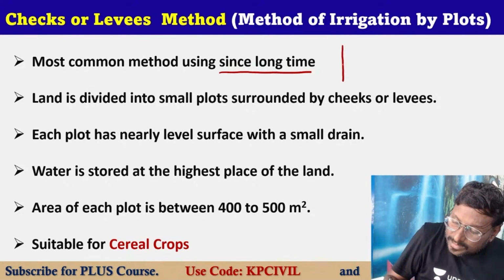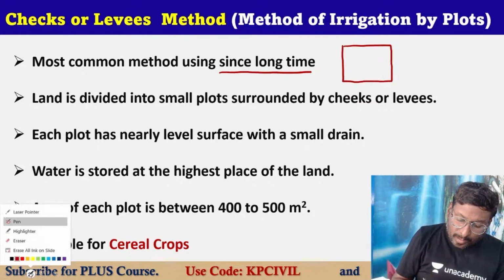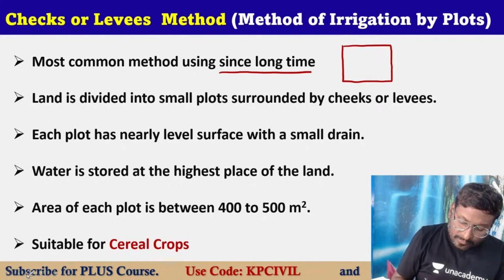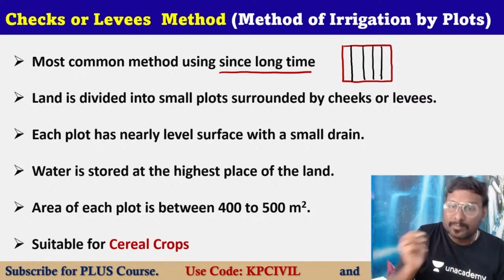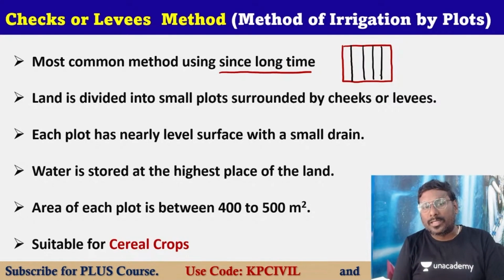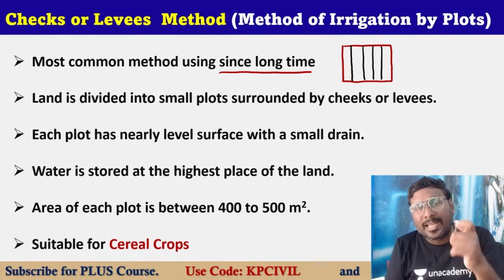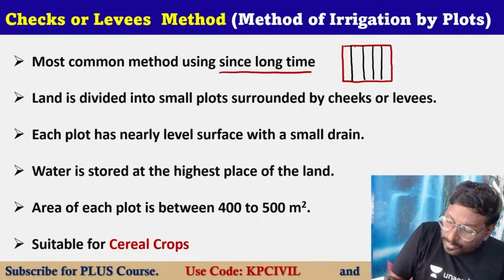For example, this is your land. You divide the land into small plots, which are called checks or levees. Each plot has a uniform surface area with a small drain of water adjacent to it.